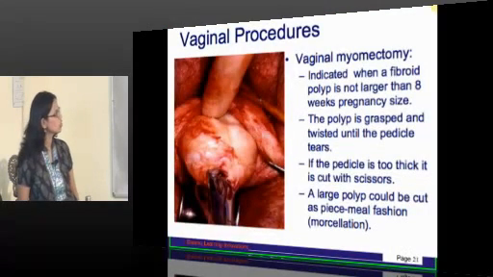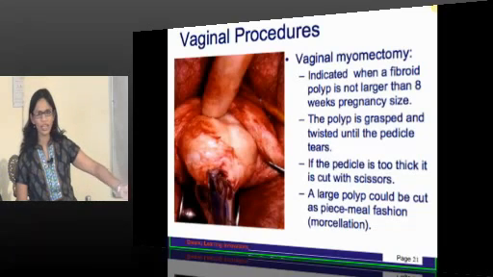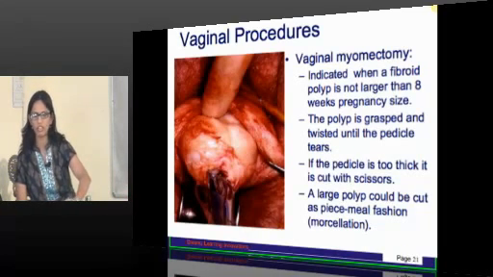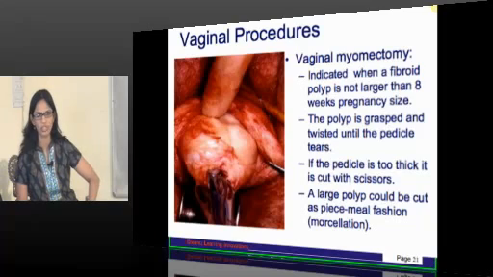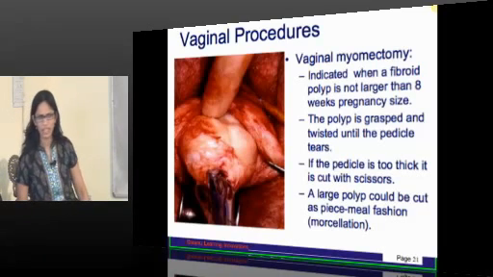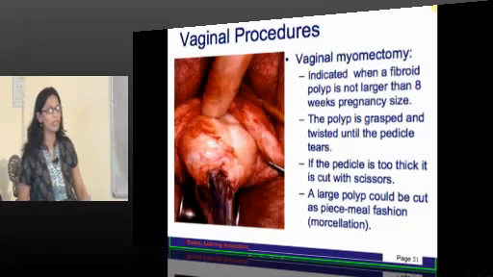This is a vaginal procedure where vaginal myomectomy is done. Generally for a pedunculated fibroid, just like I told you, if it is a cervical fibroid which is protruding out of the cervix, then you just have to hold it with an Allis forceps and twist on it. That's it. That is for the cervical, because they don't bleed much.